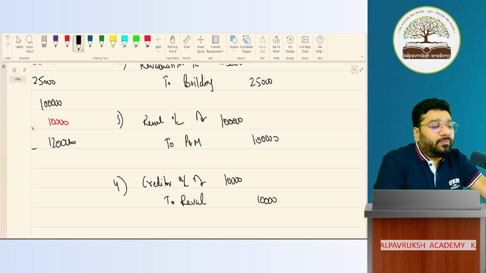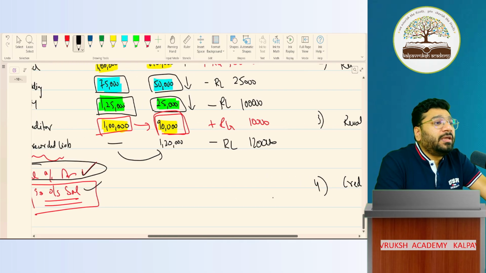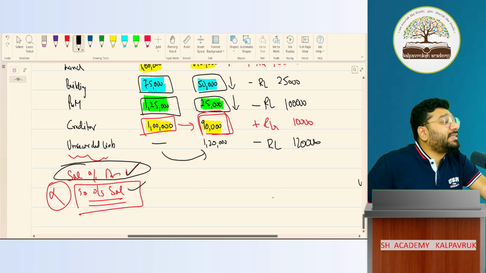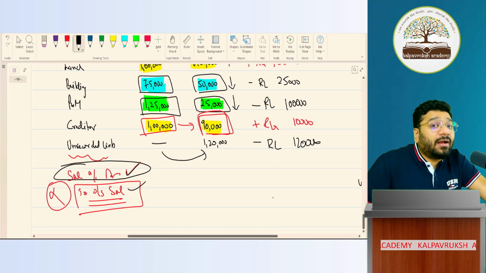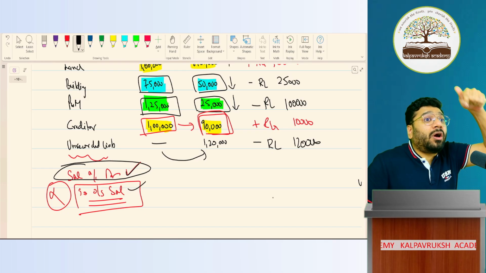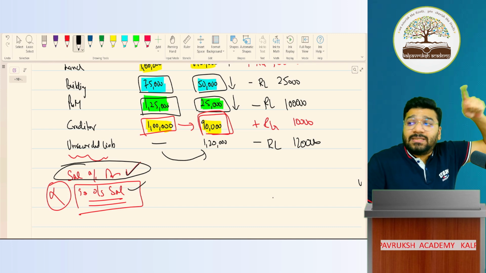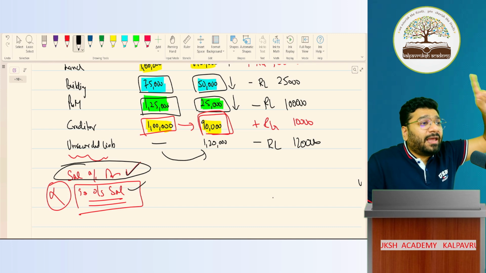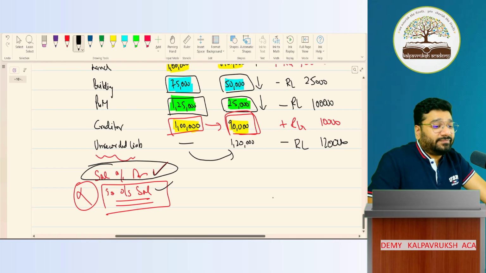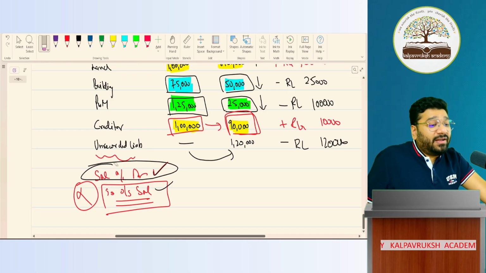To revaluation account. In the event of reconstitution, if there is any income, expense, gain or loss, everything will be routed through the revaluation account. All this is happening because of reconstitution. I have repeated this 10 times now itself. I dare you to forget this now.